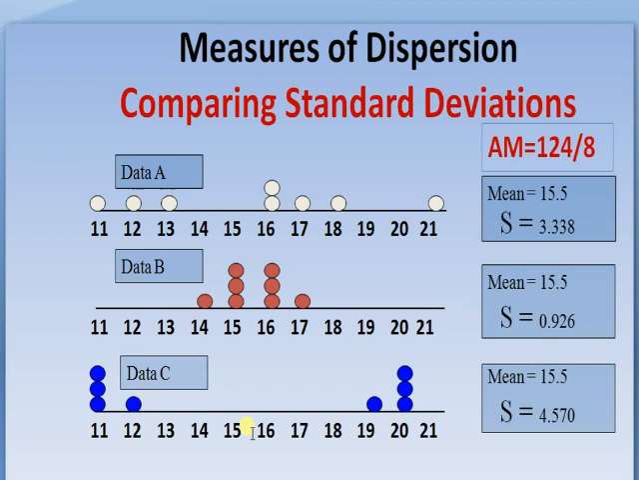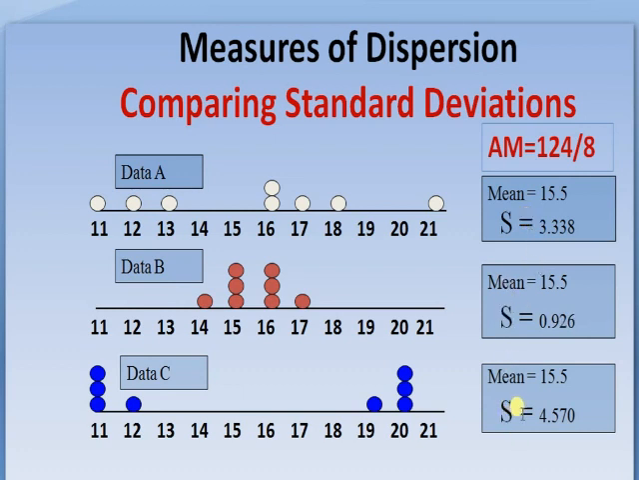In case of data C, 11 having 3 frequency, 12 having 1 frequency, 13, 14, 15, 16, 17, 18 having 0 frequency, they are absent, and 19 having 1 frequency, 20 having 3 frequency, and 21 having 0 frequency. In this situation, mean is also 15.5, but the standard deviation is 4.570.